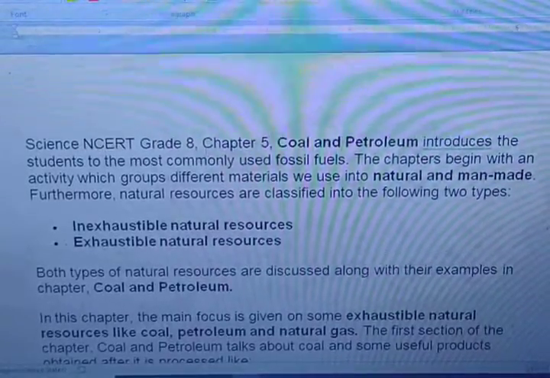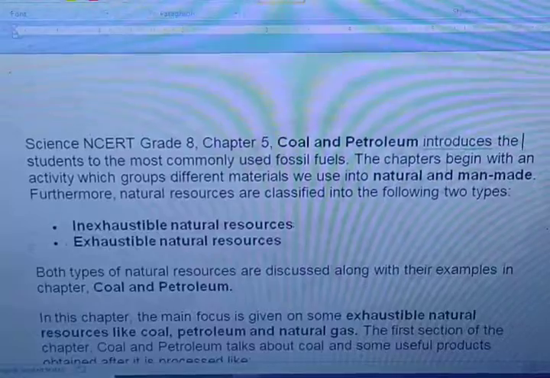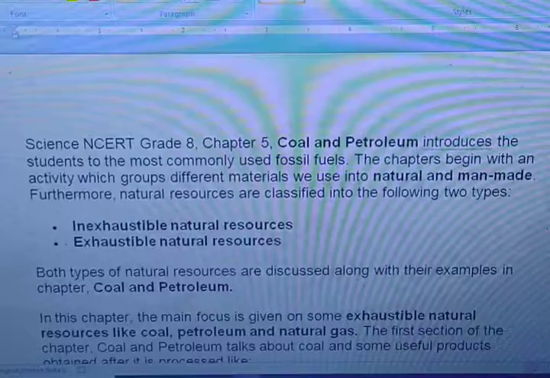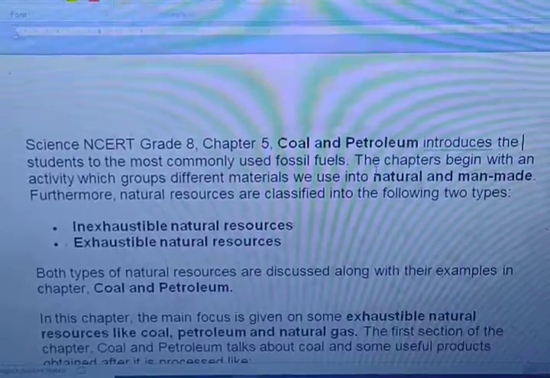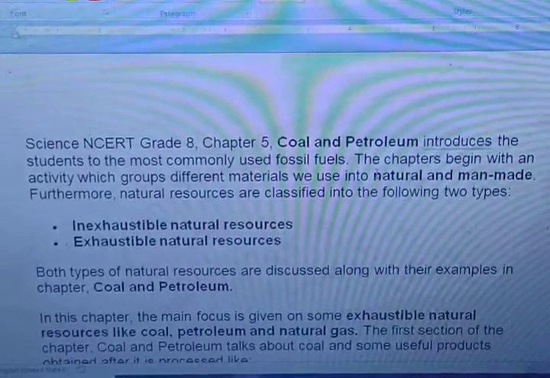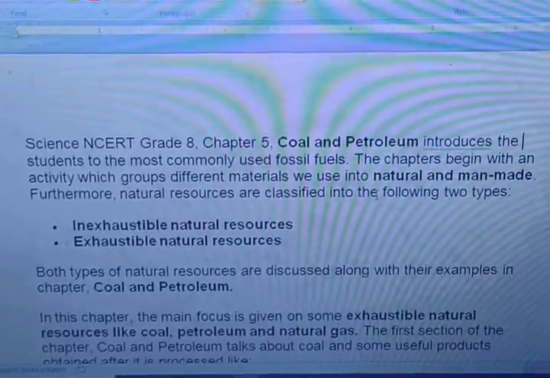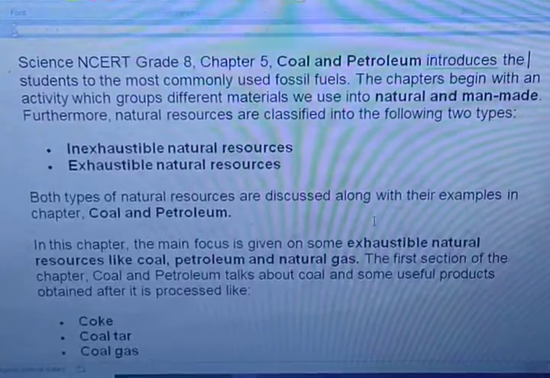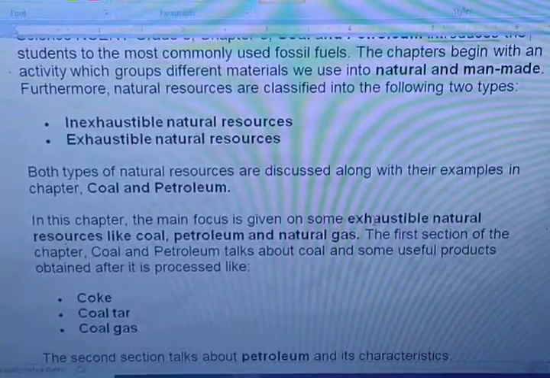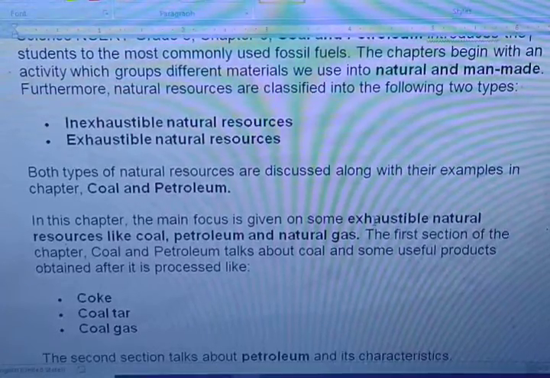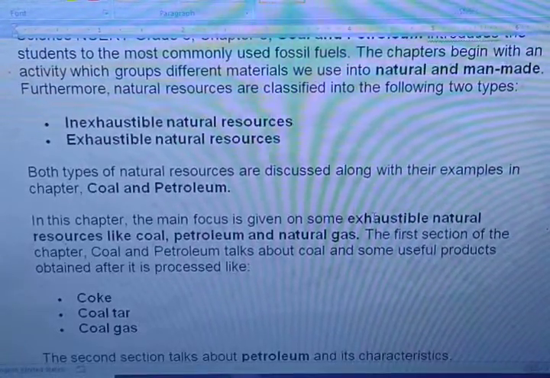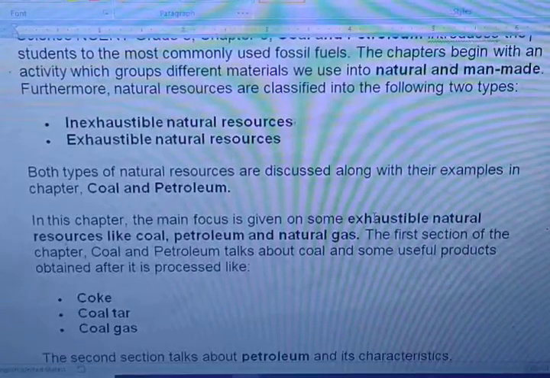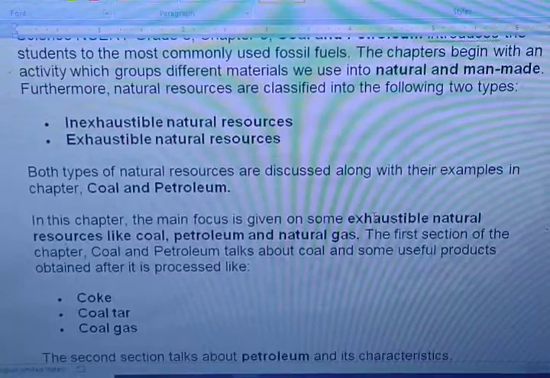Science NCERT grade 8 chapter number 5, coal and petroleum, introduces the students to the most commonly used fossil fuels. In this chapter, at the beginning, we have discussed natural resources and some man-made resources. The natural resources can be exhaustible natural resources and inexhaustible natural resources. Both types of natural resources are discussed in this chapter along with their examples. In coal and petroleum, the main focus is on some exhaustible natural resources.